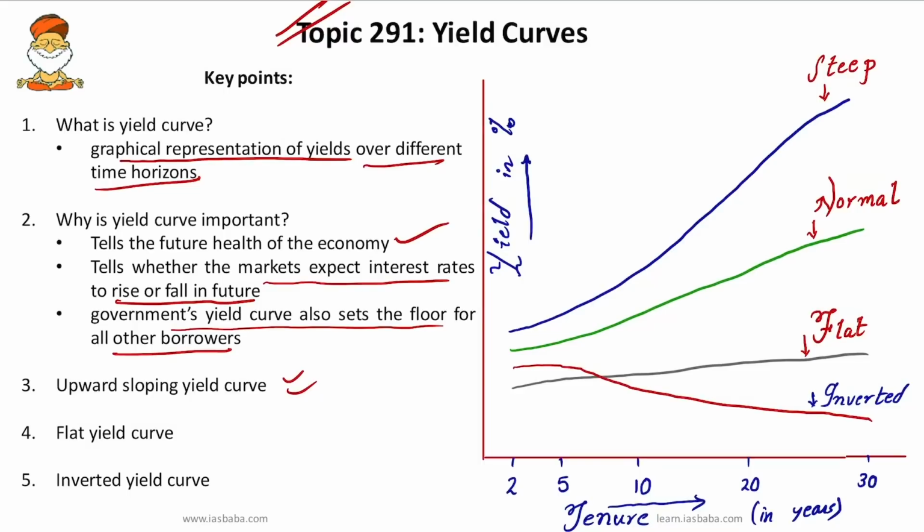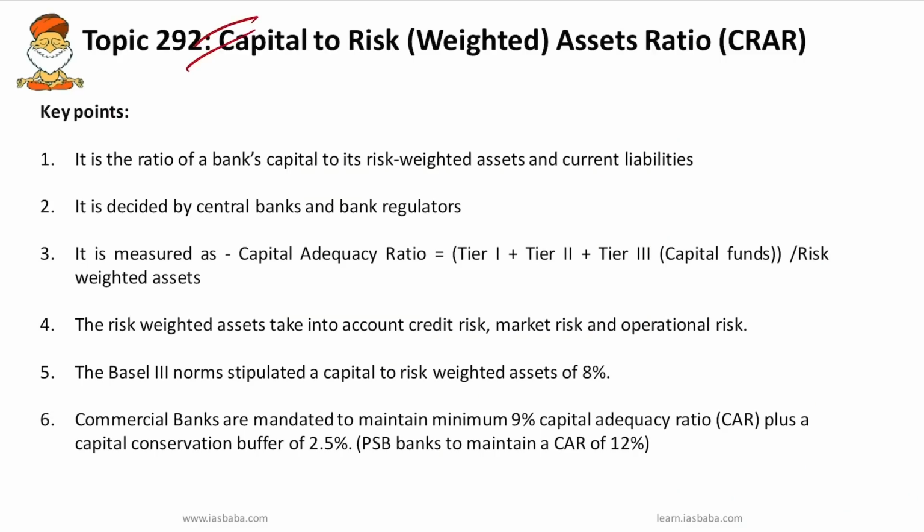Whereas in an inverted yield curve, you can see here in the graph, the difference between its 2 year and 30 year treasury bill has turned negative. Yield inversion happens when the yield on a longer tenure bond becomes less than the yield on a short term tenure bond. A yield inversion typically means that a recession is about to come, as investors expect future growth to fall sharply. So these are the three things which you have to remember. Simple questions can come.